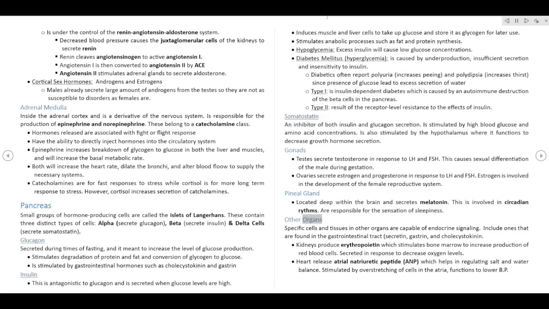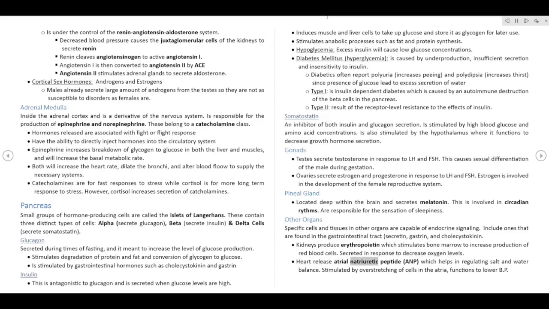Other organs. Specific cells and tissues in other organs are capable of endocrine signaling. These include ones found in the gastrointestinal tract: secretin, gastrin, and cholecystokinin. Kidneys produce erythropoietin, which stimulates bone marrow to increase production of red blood cells. It is secreted in response to decreased oxygen levels.